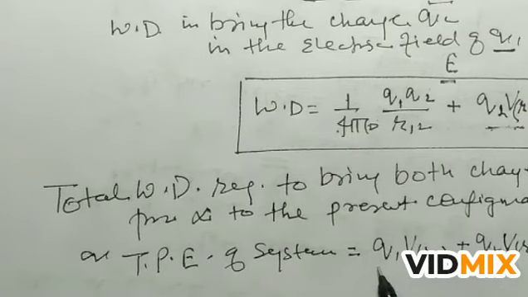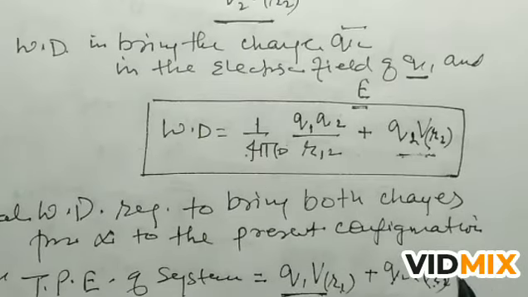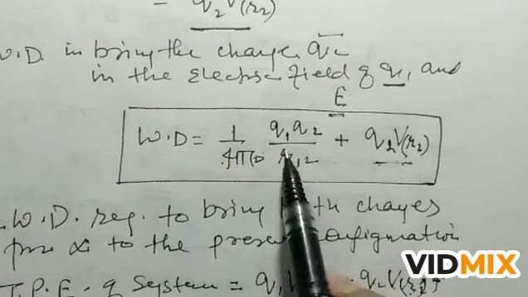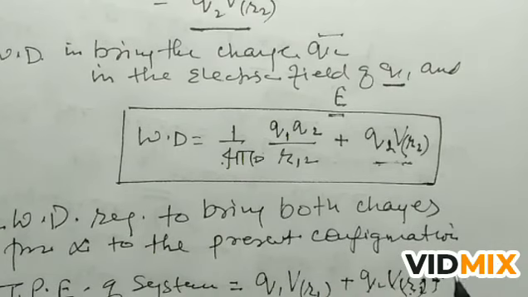Individually we had taken the charge Q1 to R1, and individually we had taken the charge Q2 from infinity to R2. So this is Q2 V R2 and plus this one, 1 upon 4 pi epsilon naught Q1 Q2 upon R12.